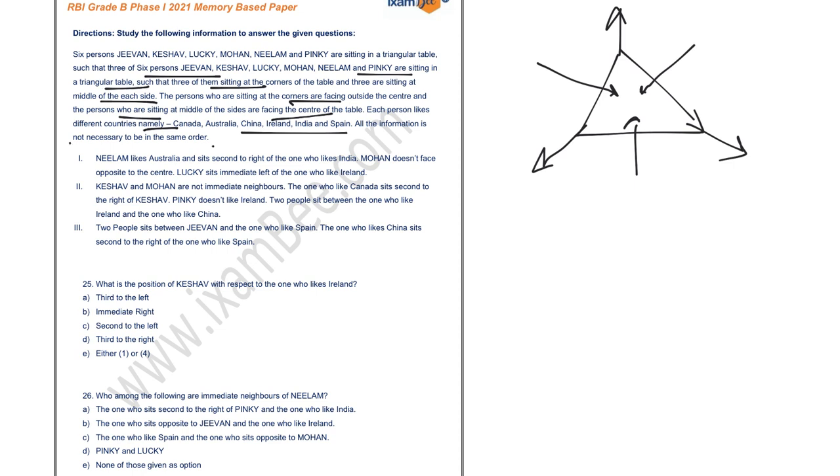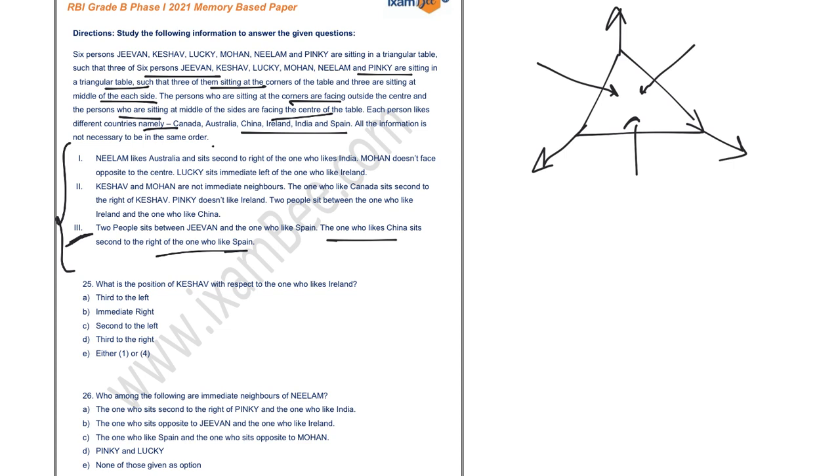Now you have to read these directions. You can read the directions on your own. If you start with the third statement, it has been given that the one who likes China sits second to the right of the one who likes Spain.